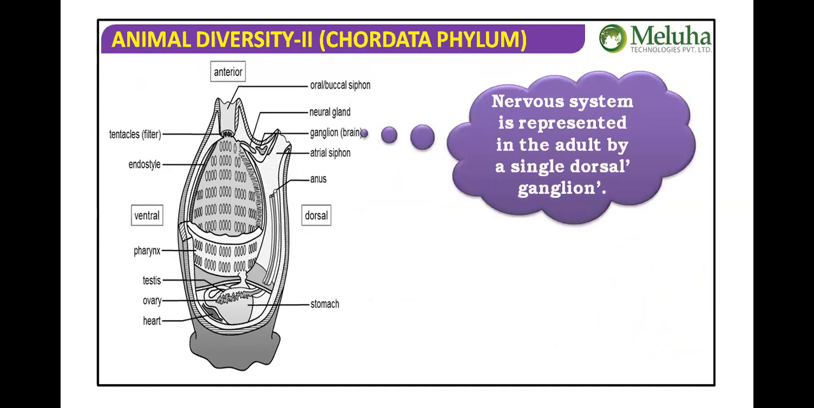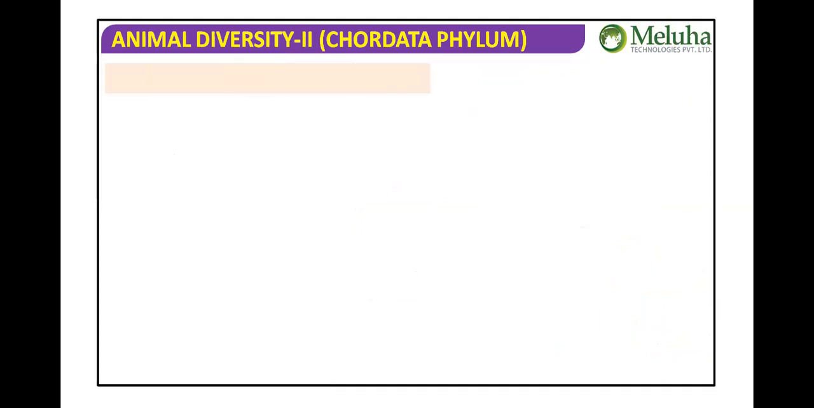The nervous system is represented in the adult by a single dorsal ganglion. Actually, being chordates, what should they have? The dorsal tubular nerve cord. But the adult has only a single dorsal ganglion. A single dorsal ganglion is present.